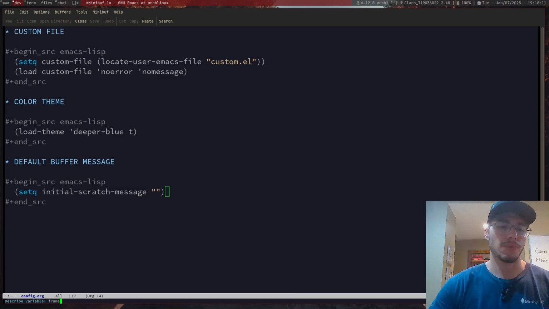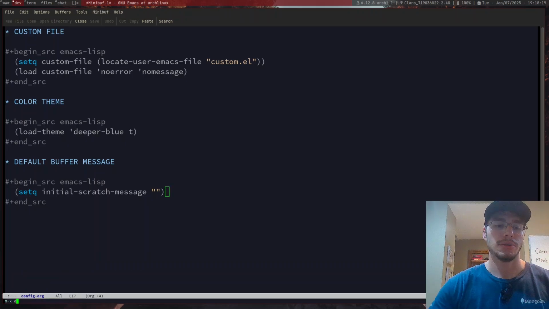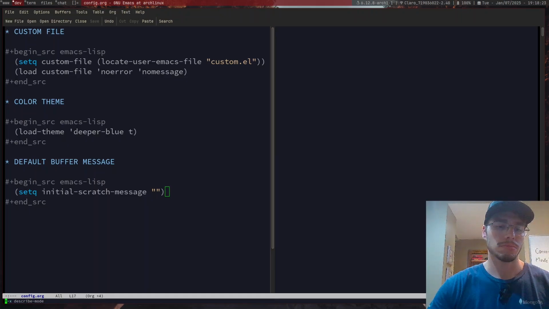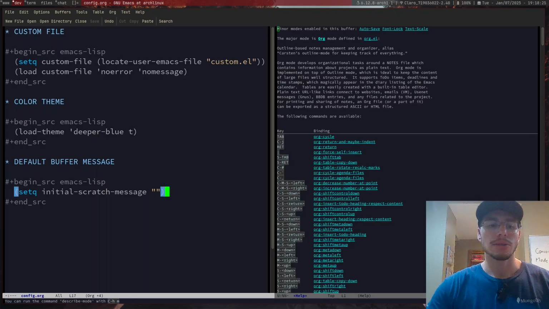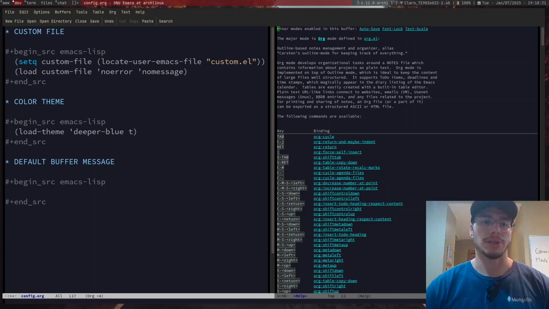Frame mode, undelete frame mode. Okay, so it's not a variable. So it's describe mode, probably, right? But if I do not show any mode, whoops, where the hell am I right now? Oh no, I think I just killed the entire thing once again.